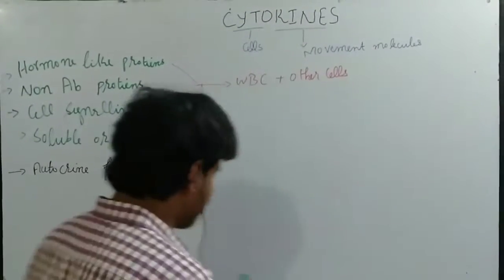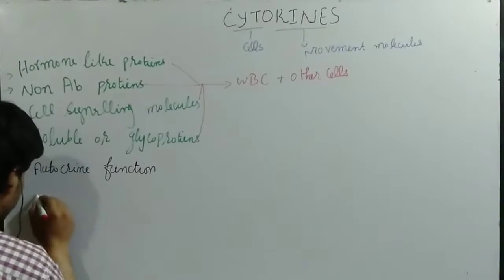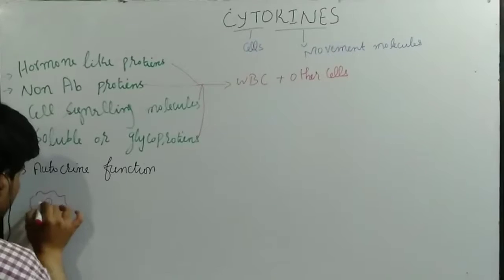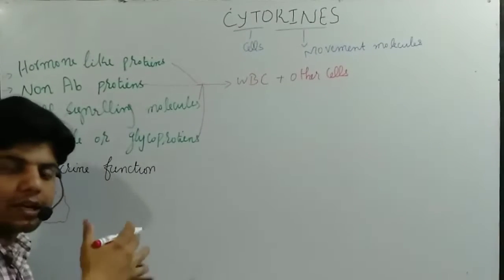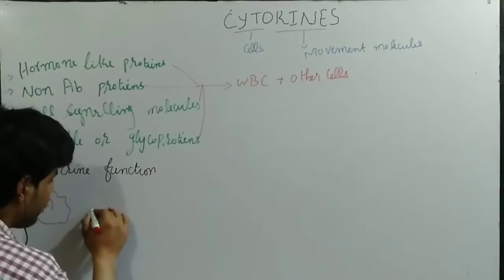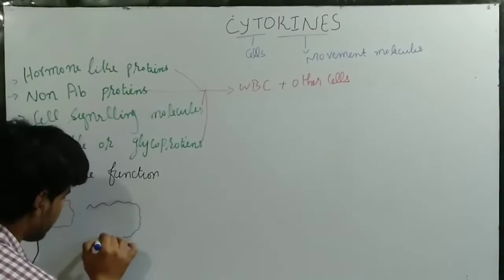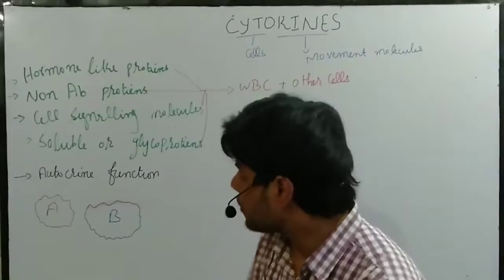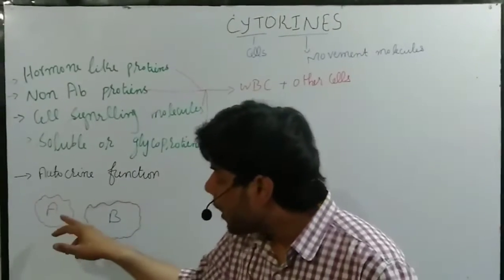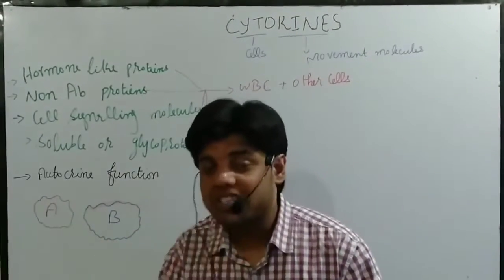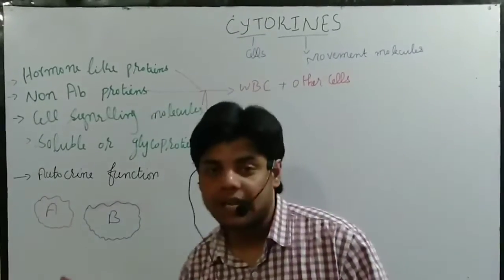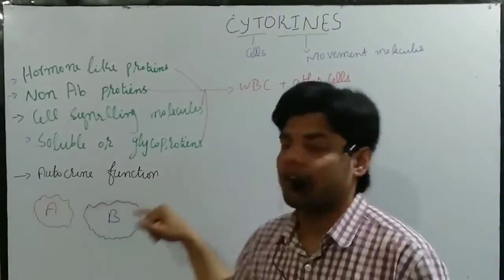Let's suppose this is a cell, which we call A, a WBC, and we have another cell, also a WBC, which we call B. Now the signal secreted from cell A and having an effect on cell B, we call that